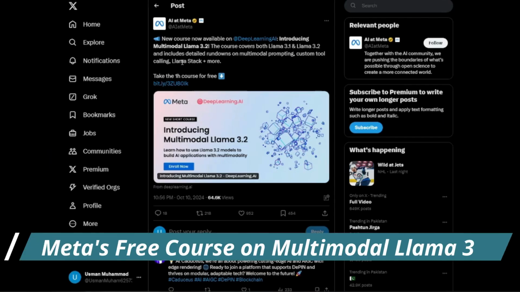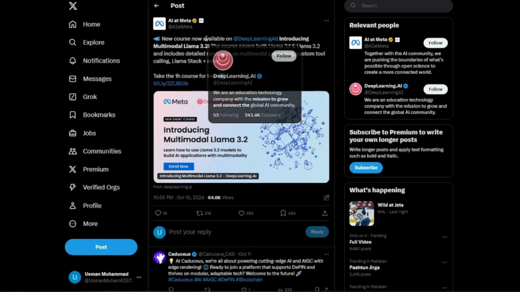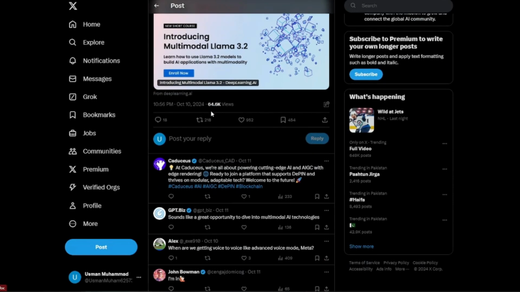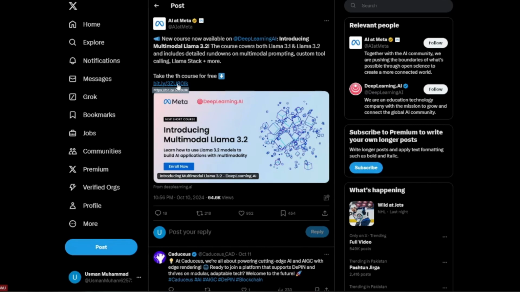And lastly, if we talk about LLM, the tool we'll be discussing is Meta's Llama. We have a very huge update from Meta: they have collaborated with DeepLearning.AI and introduced their multimodal Llama 3.2 course. The course covers both Llama 3.1 and Llama 3.2 and includes details and rundowns on multimodal prompting. Now you'll be able to take the 1-hour course for free and learn more regarding multimodal Llama 3.2. Offering a free course on multimodal AI models provides an accessible learning path for developers, and it will help a lot for researchers and AI enthusiasts.